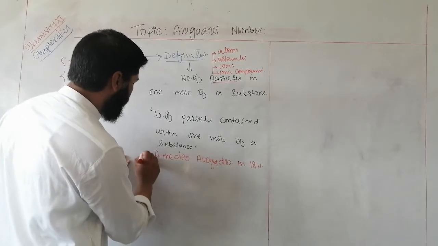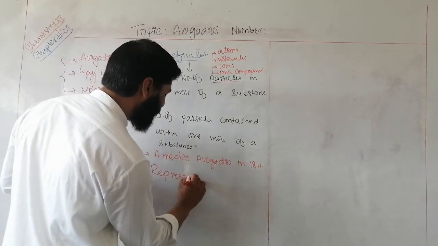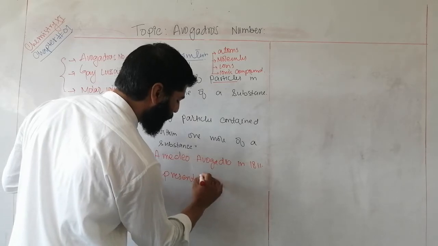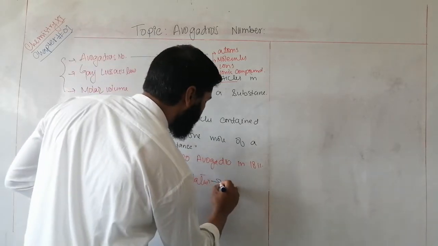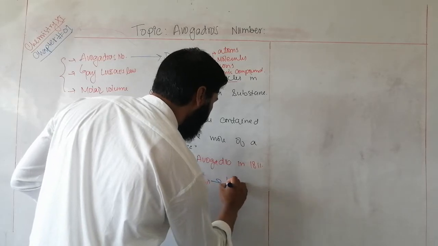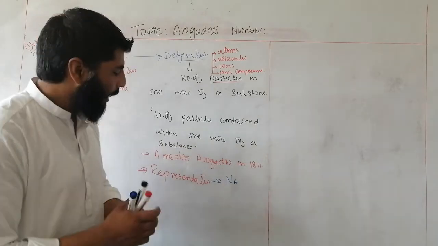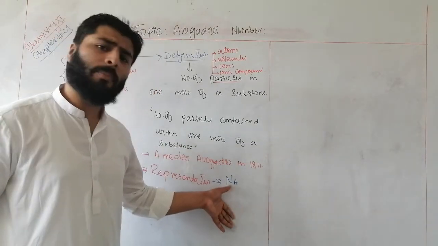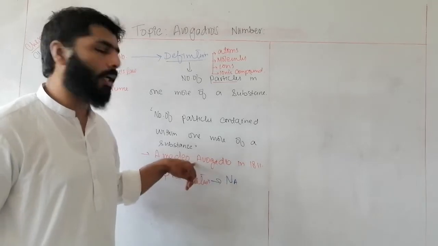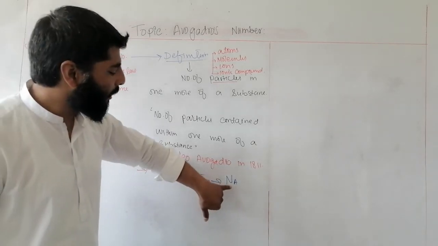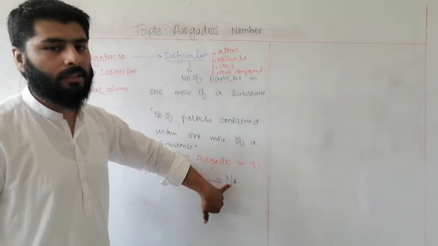Avogadro's number, how can we represent it? Representation. Avogadro's number can be represented by NA. The capital N represents the total number of particles, and A stands for Avogadro's. So we can say number of particles or Avogadro's number of particles.